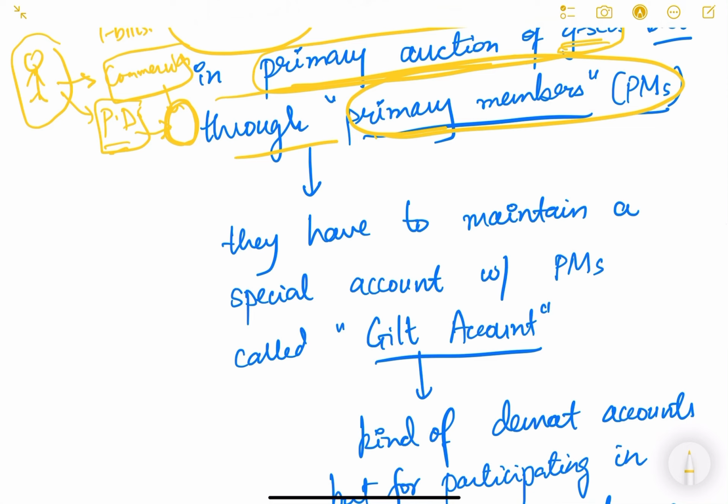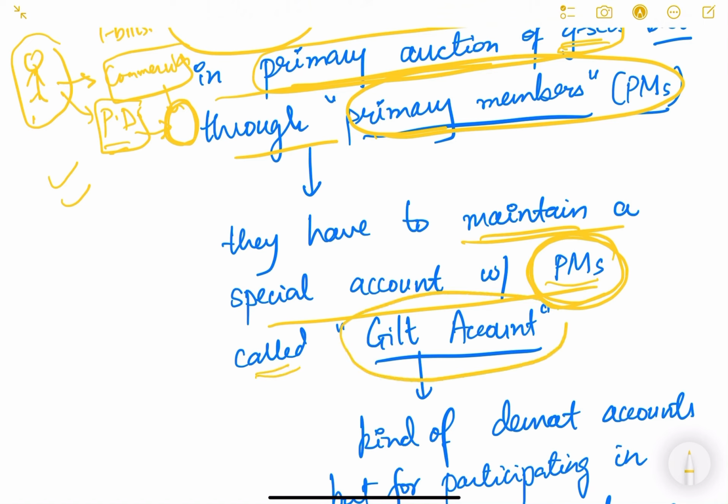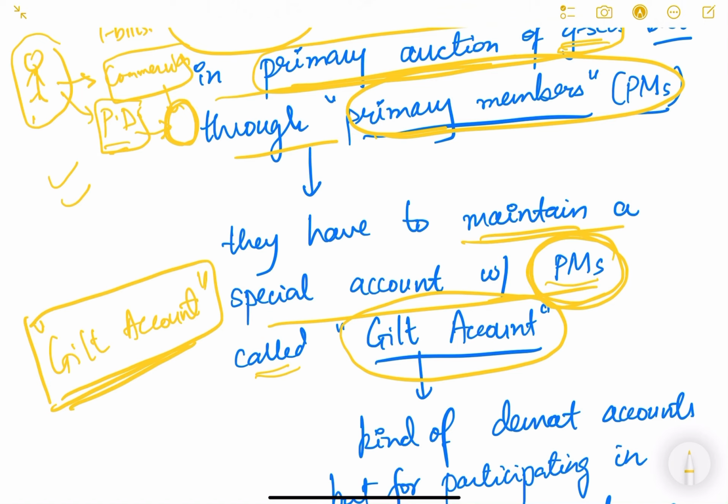Now these individuals, or these institutions, these NBFCs who are not members of eKuber, have to maintain a special account with the primary members. These special accounts are known as gilt accounts. Just try to remember this terminology. They are known as gilt accounts. So what are gilt accounts? Gilt accounts are the accounts maintained by the non-eKuber members with the primary members of the eKuber.